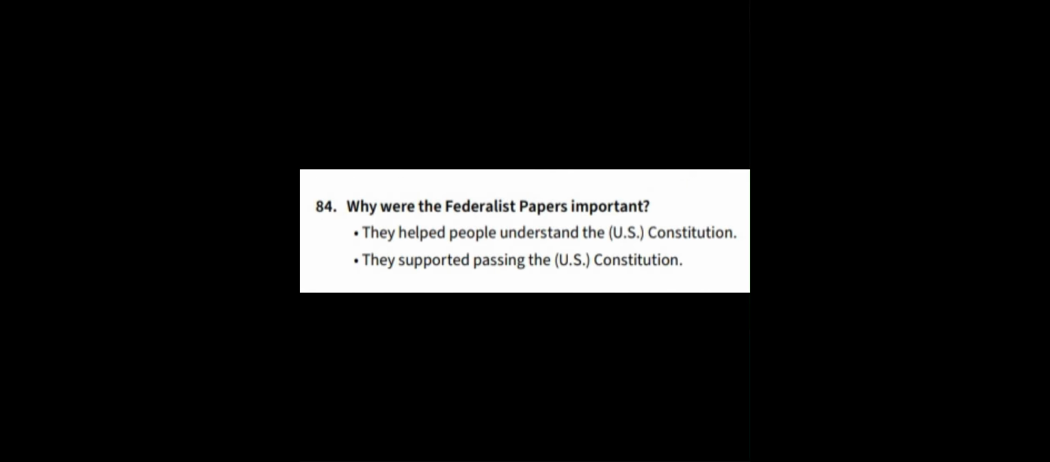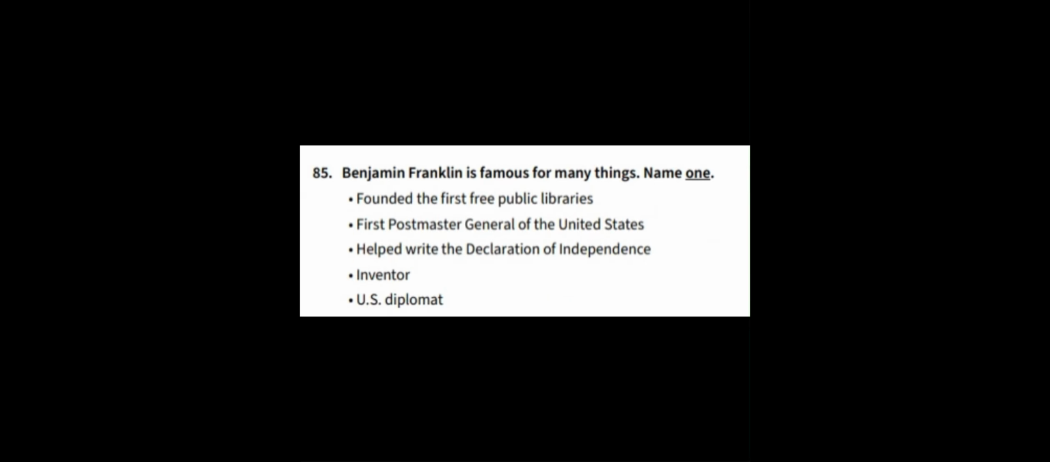U.S. Constitution. 83. The Federalist Papers supported the passage of the U.S. Constitution. Name one of the writers. James Madison, Alexander Hamilton, John Jay, Publius. 84. Why were the Federalist Papers important? They helped people understand the U.S. Constitution. They supported passing the U.S. Constitution.